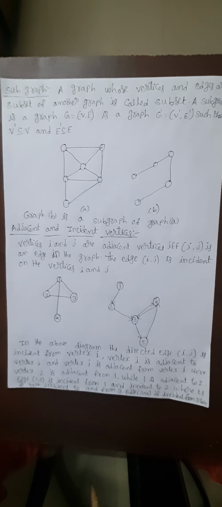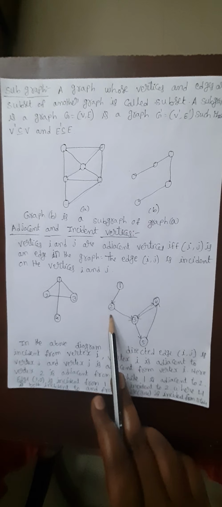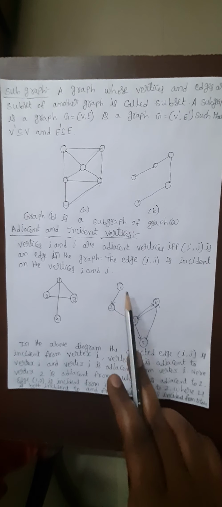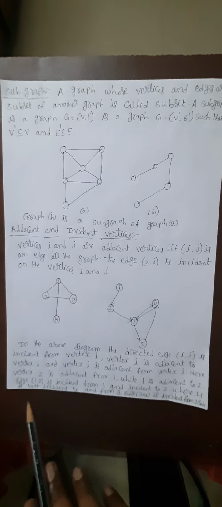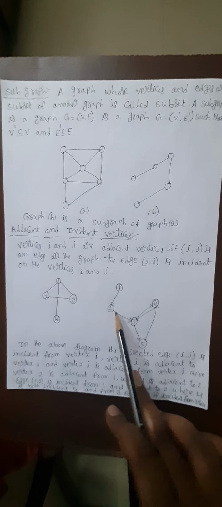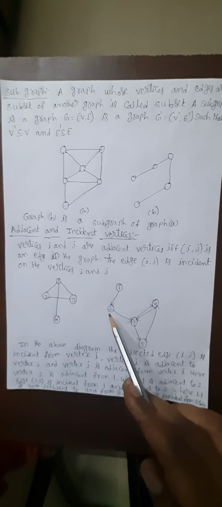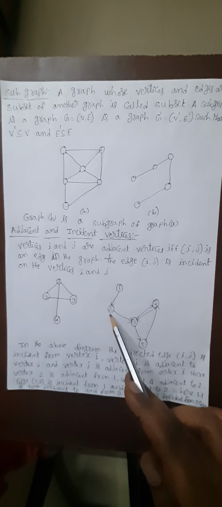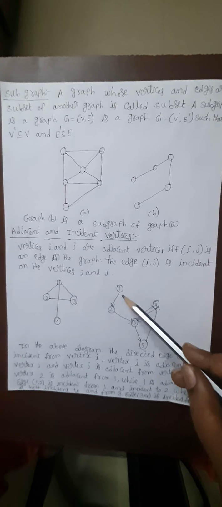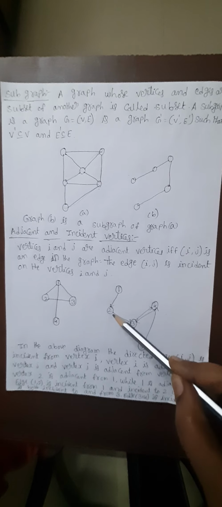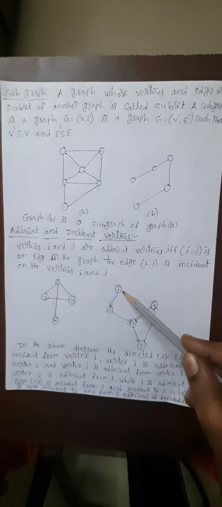Here vertex 2 is adjacent from 1, while 1 is adjacent to 2. Here the edge is (1, 2), which is incident from 1 and incident to 2.